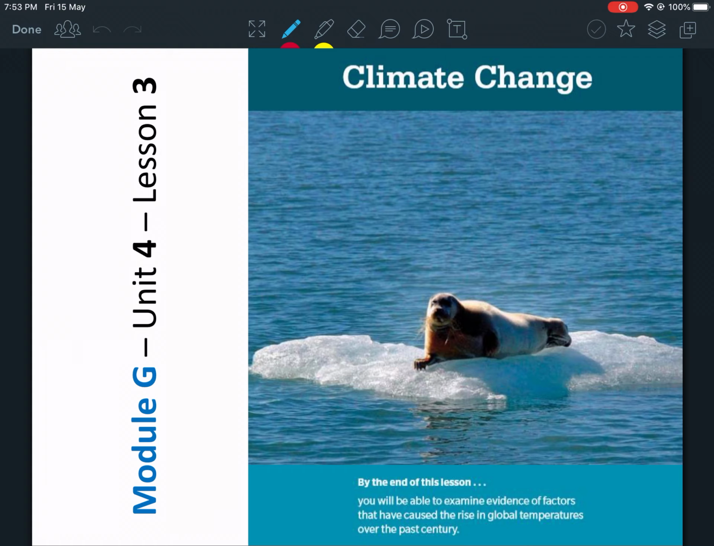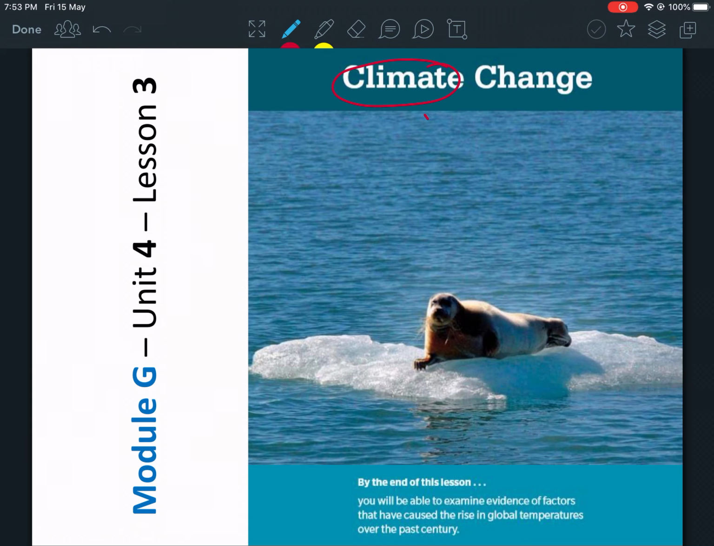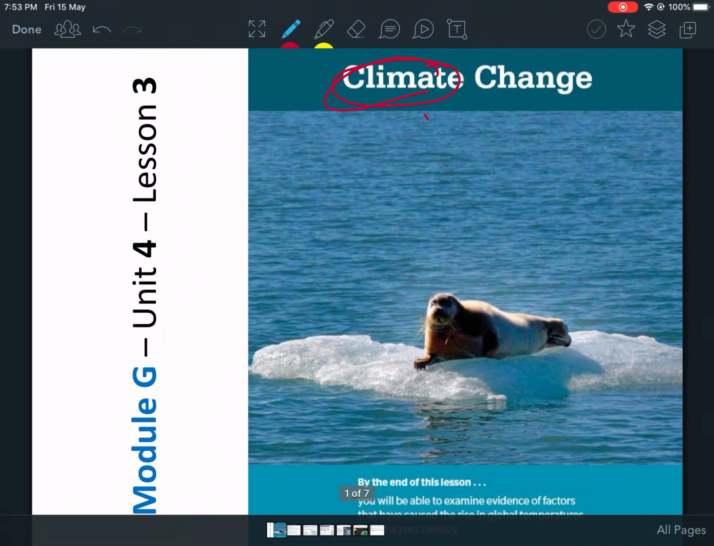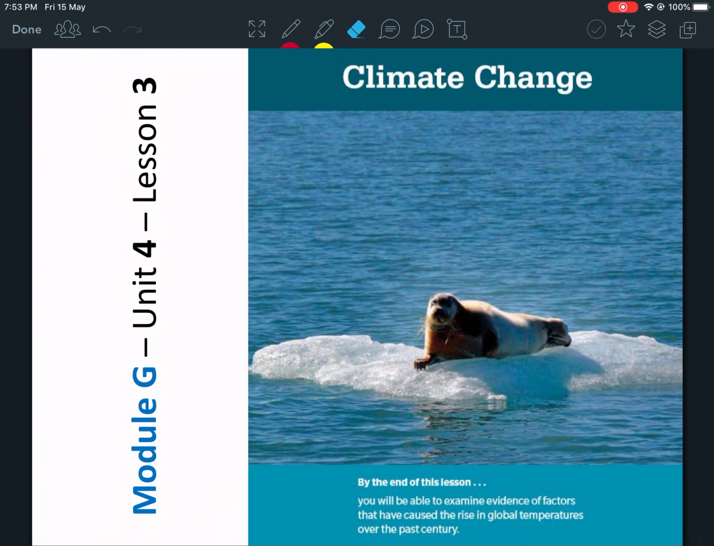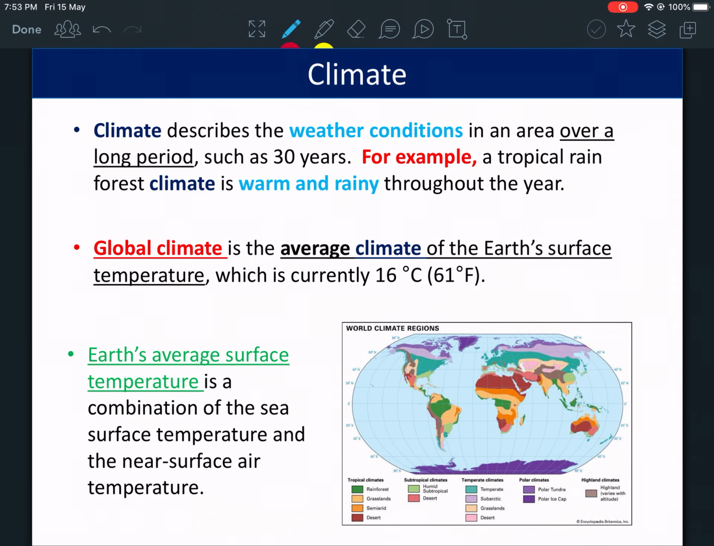Remember when we talked about the difference between weather and climate, and we said that weather was short term, like you say this week is going to be rainy or today is going to be rainy, but climate describes the weather conditions over a long period. So that's the difference between weather and climate. Remember, climate is how the weather is, but over a very long period, such as 30 years or so.